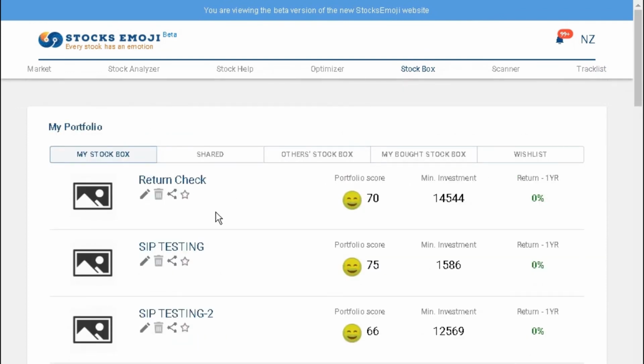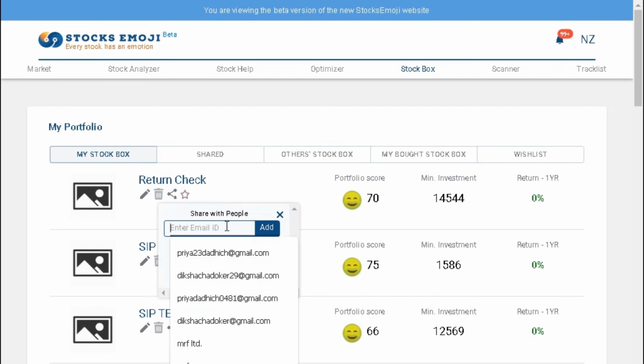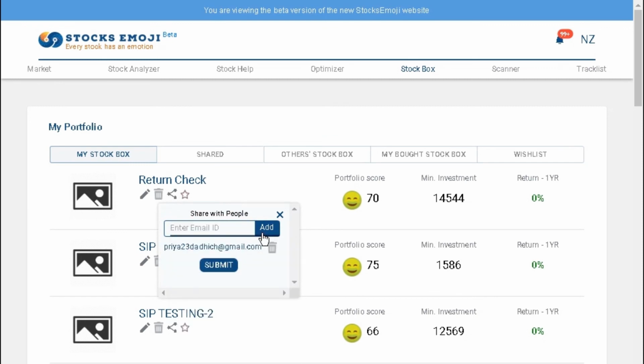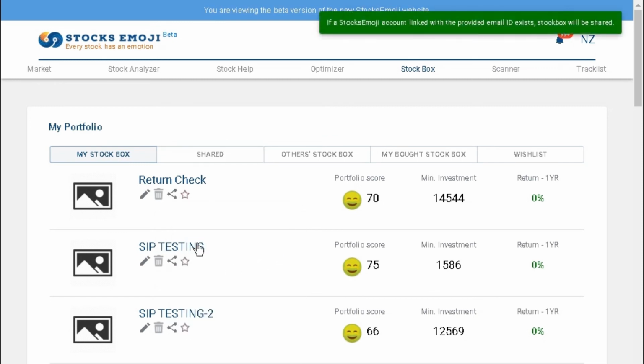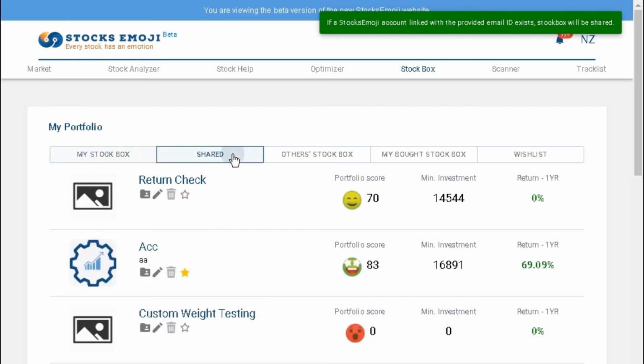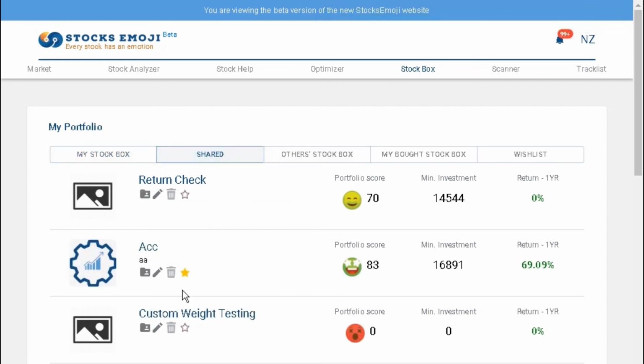Now coming on to the My Portfolio option, the stock boxes that are created by you, shared with you, bought in stock box, and kept in wishlist are seen in My Portfolio. You have the option to create and share the portfolio made by you just by adding the ID of that person, and also here you can directly invest in portfolios that are shared with you by others.